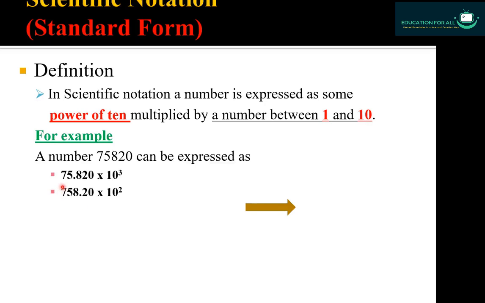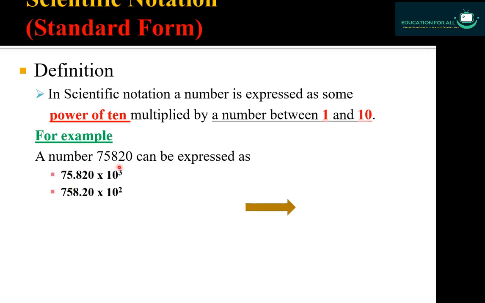But if you are writing the decimal point after 2 digits like this, or if you are writing the decimal point after 3 digits, then this will be a notation, but this will not be a scientific notation. This is correct, but these two notations are not scientific, because in scientific notation or in standard form, it is very much compulsory that the decimal point must be after the first non-zero digit. Here you can see an example.